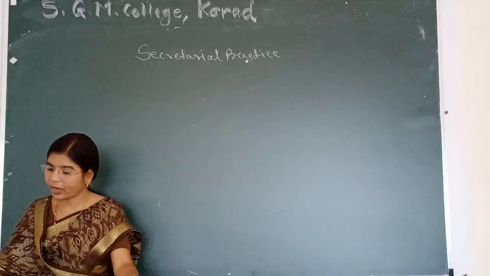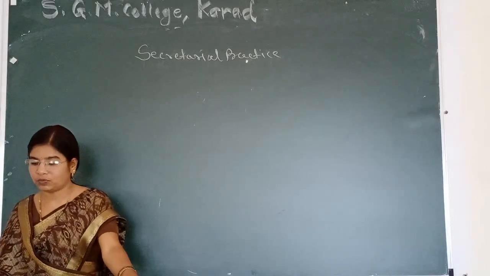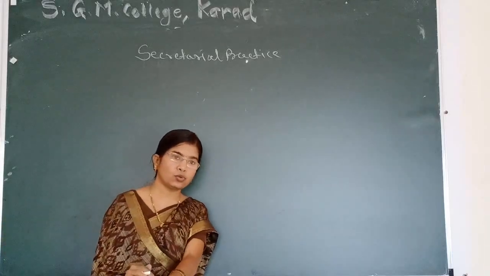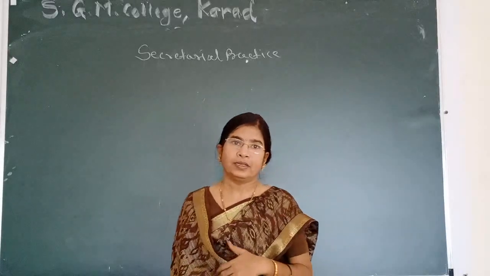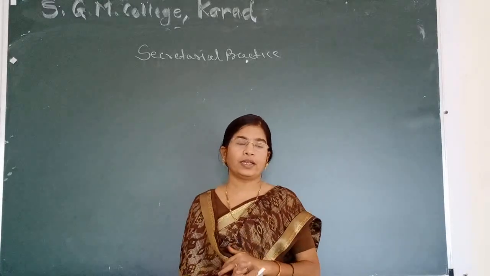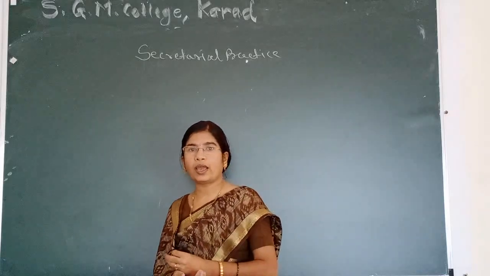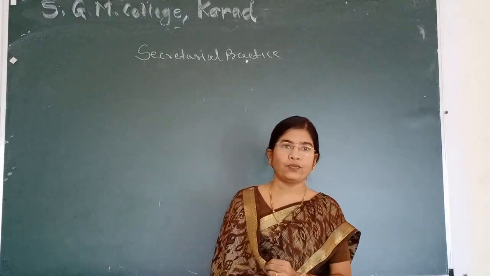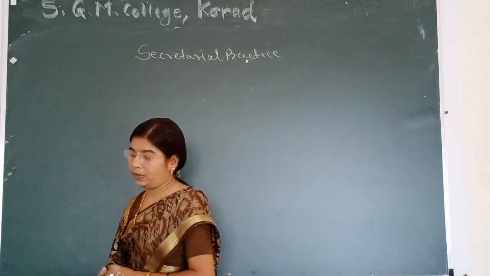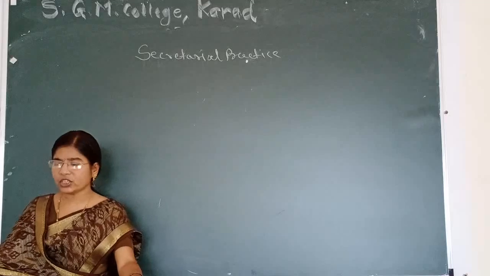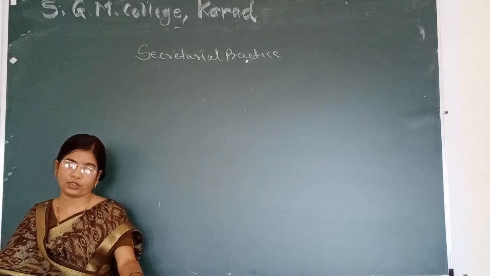Equity shares do not have priority for repayment of capital at the time of winding up of the company. Equity shares do not have preferential right for getting dividend. They get dividend after dividend is paid to preference shareholders, and equity shares do not have priority for repayment of capital when the company is winding up. So, equity shares are the shares which are not preference shares.